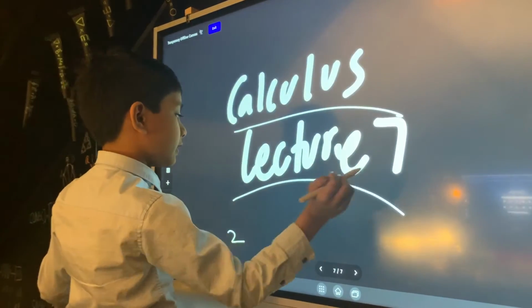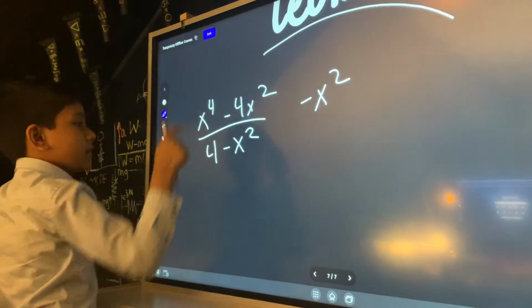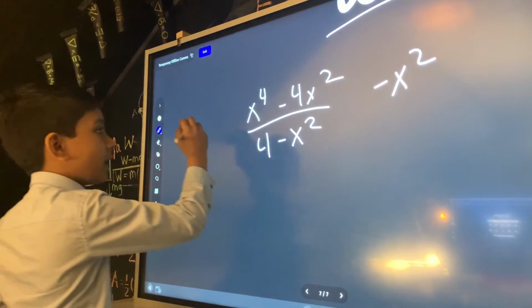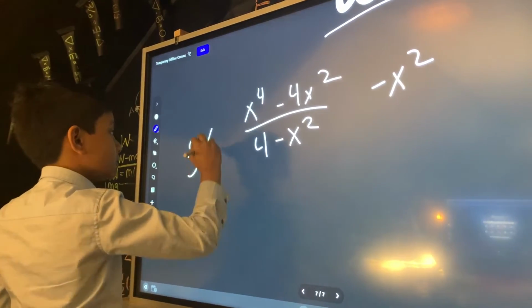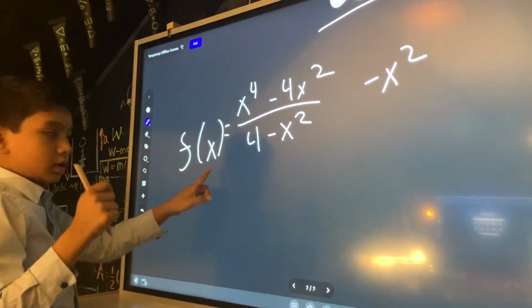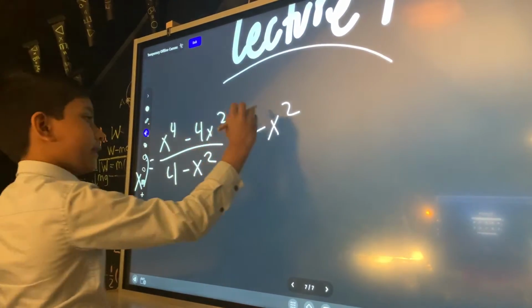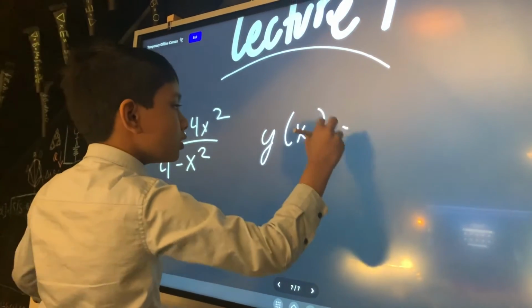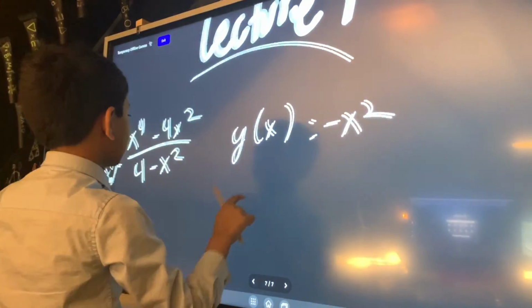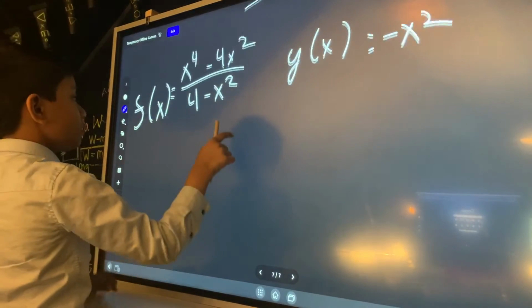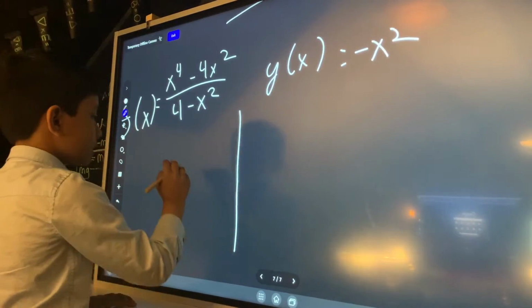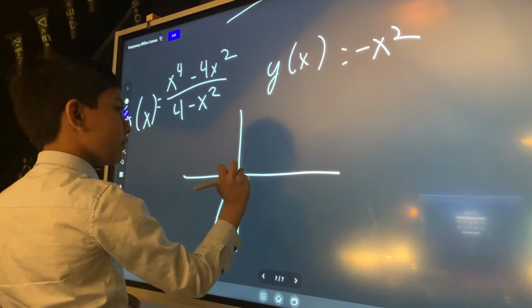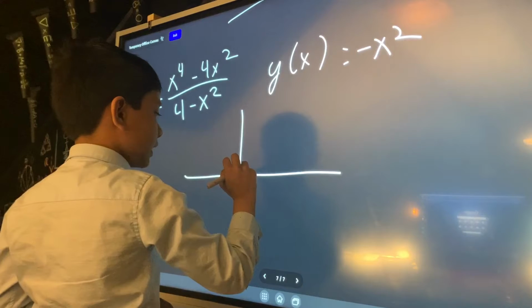Calculus Lecture 7: graphs that agree at all but one point. Let's say we have the graph f of x, which is this monstrosity, and then the graph g of x, which is this: minus x squared. Now, when you graph them, even then, these might look the same.